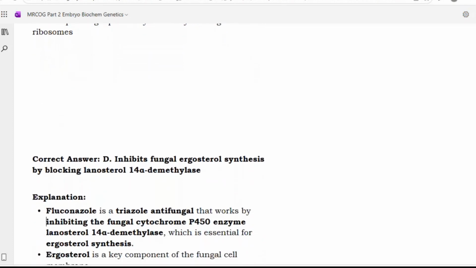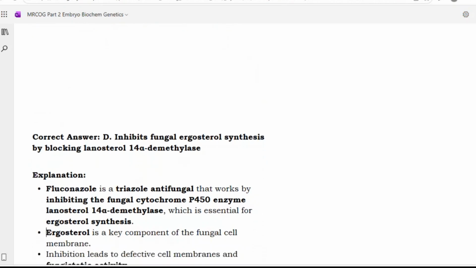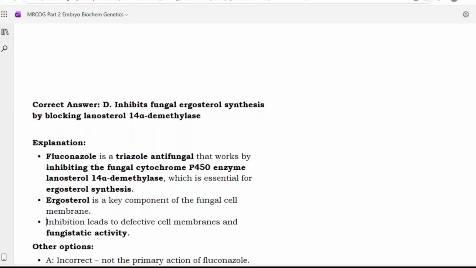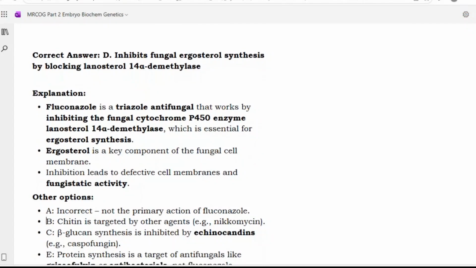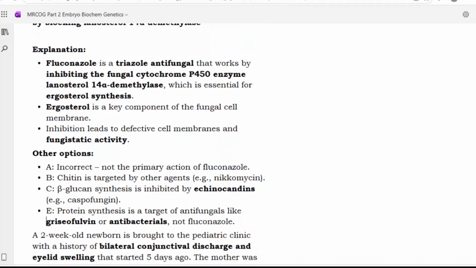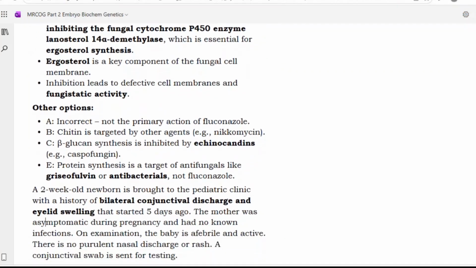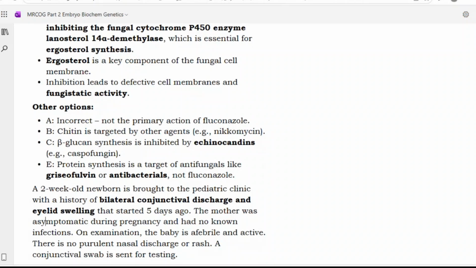Yes, it is D. Inhibits fungal ergosterol synthesis by blocking lanosterol 14 alpha demethylase. Fluconazole is a triazole antifungal that works by inhibiting the fungal cytochrome P450 enzyme, lanosterol 14 alpha demethylase, which is essential for ergosterol synthesis. Ergosterol is a key component of the fungal cell membrane. Inhibition leads to a defective cell membrane and fungistatic activity.